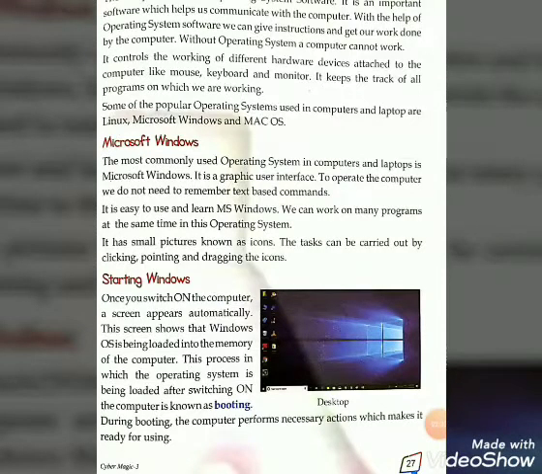With the help of operating system software, we can give instructions and get our work done by the computer. And a very important thing: without operating system a computer cannot work at all. So let's continue.